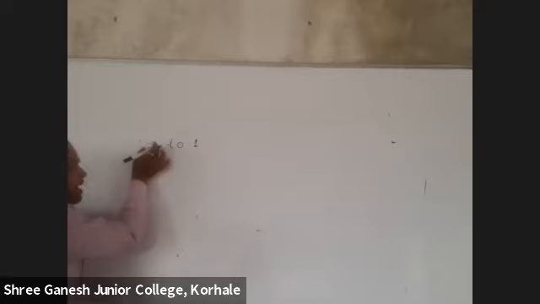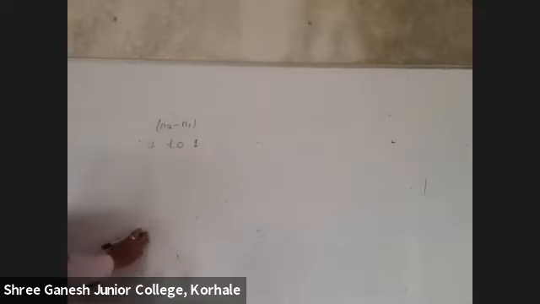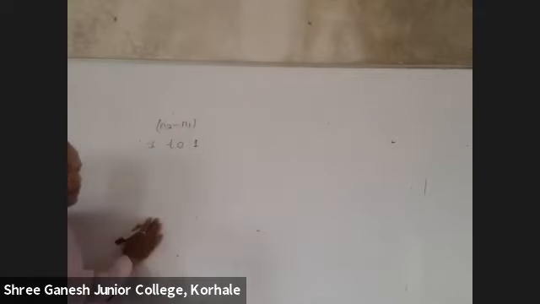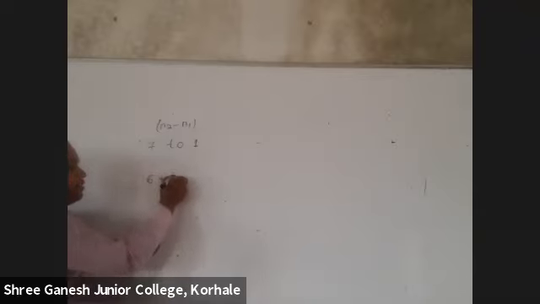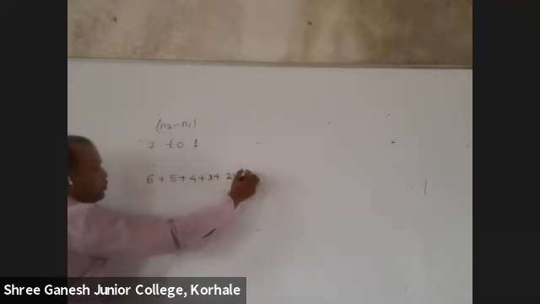If it is coming from any orbit till 1, you have to use this formula n2 minus n1. N2 means the highest number, n1 means the lowest number. So n2 minus n1 will be how much? 6. So the answer came 6, correct?